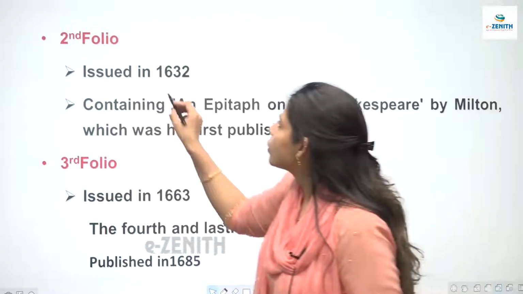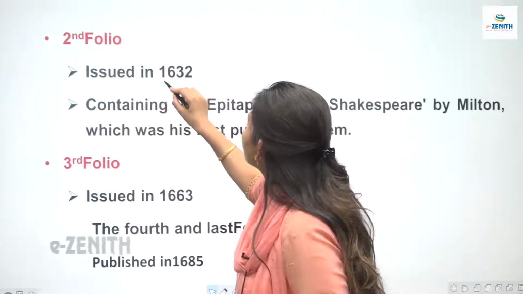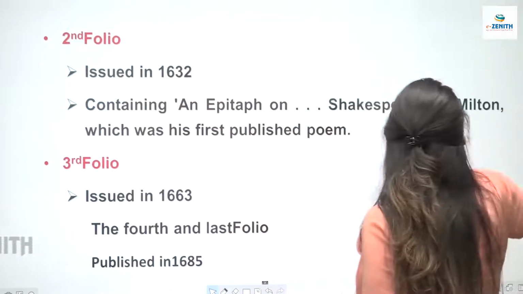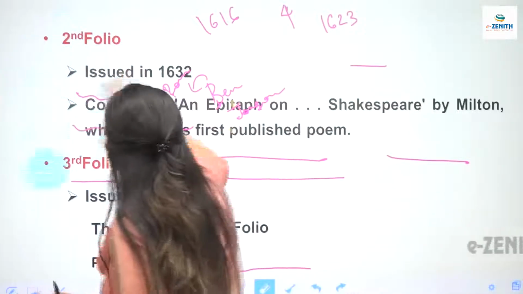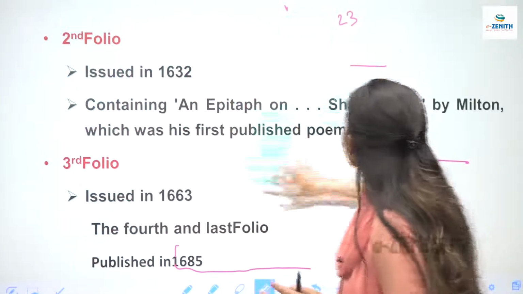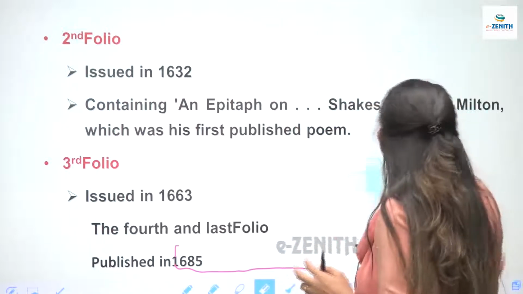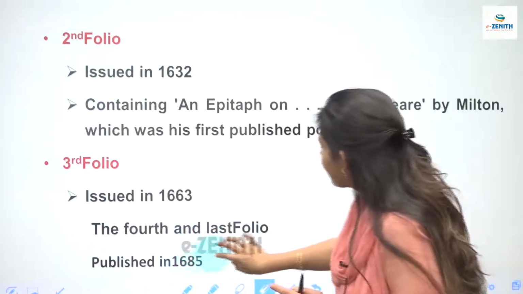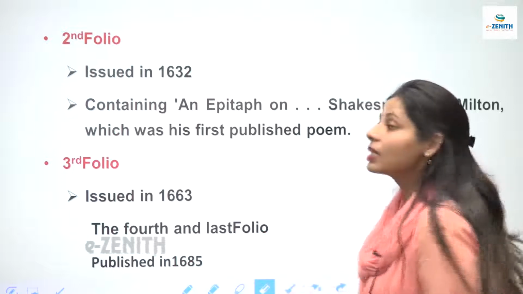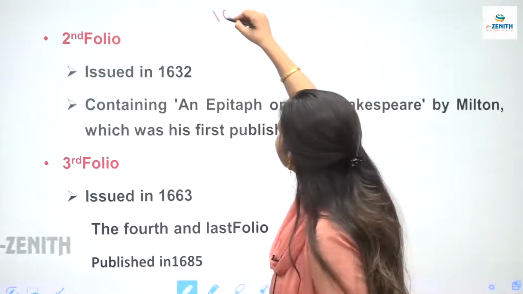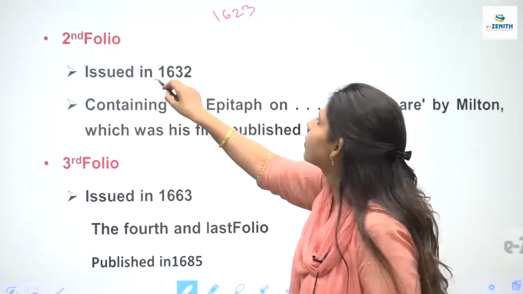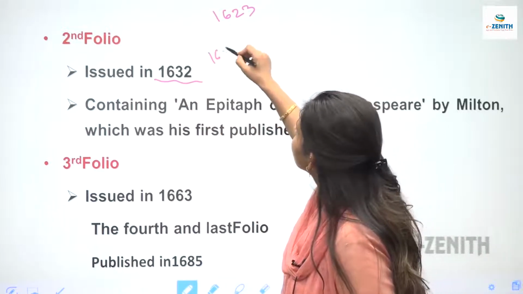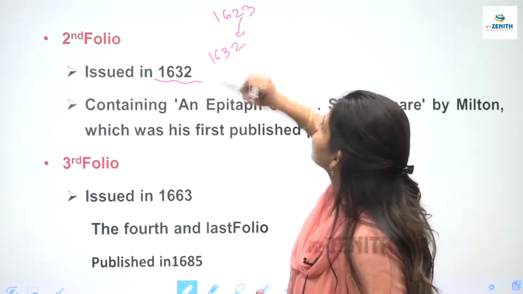Next folio was issued in 1623. कौन से ईयर में हुआ था? 1623 में. Let me just rub it once. तो फर्स्ट फोलियो हमें पता है कौन से ईयर में हुआ था, that was in 1623. ठीक है, and the next, the second folio was published in 1632. ठीक है.